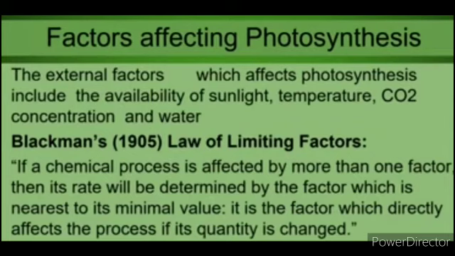What are the factors affecting photosynthesis? The external factors which affect photosynthesis include the availability of sunlight, temperature, carbon dioxide concentration and water. Now we'll see what Blackman's law of limiting factor is. In 1905, if a chemical process is affected by more than one factor, then its rate will be determined by the factor which is nearest to its minimal value. It is the factor which directly affects the process, if its quantity is changed.